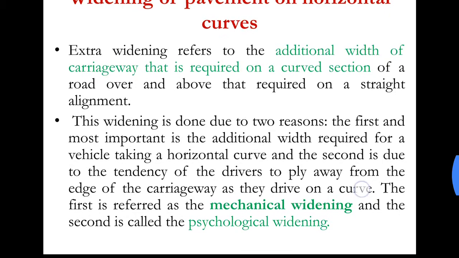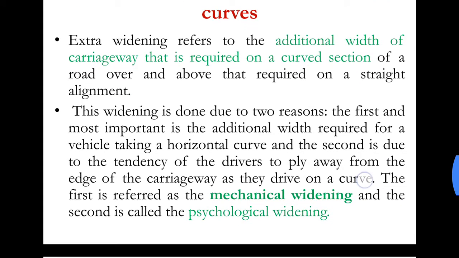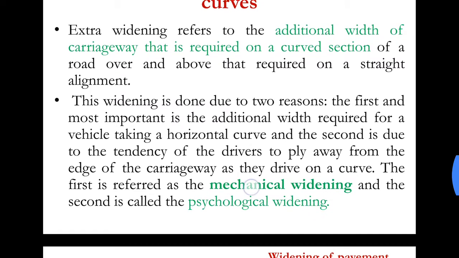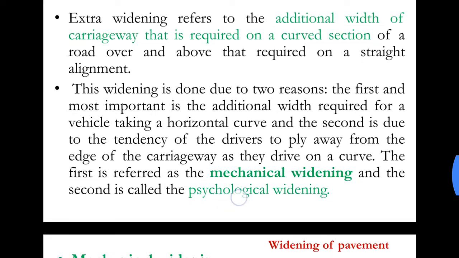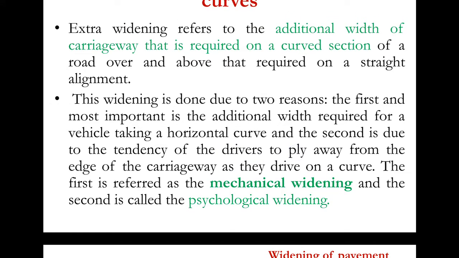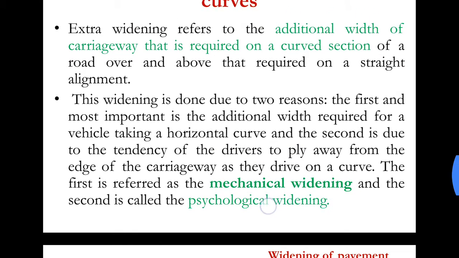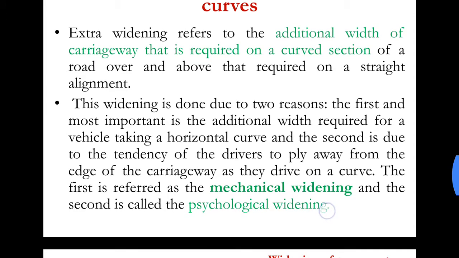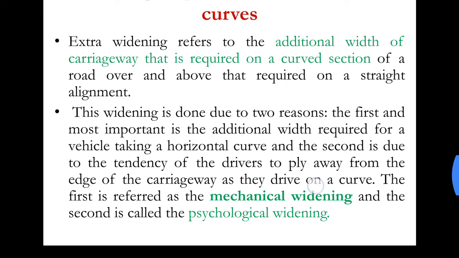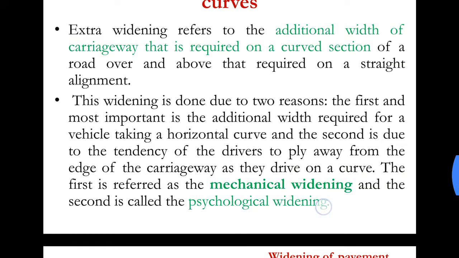So extra widening we are splitting up into two types: mechanical widening, that is due to vehicular condition, and psychological widening, that is due to the human or driver characteristics, since the driver tries to travel at the edge of the road. So what would be the total extra widening? It will be the sum of mechanical widening and psychological widening.